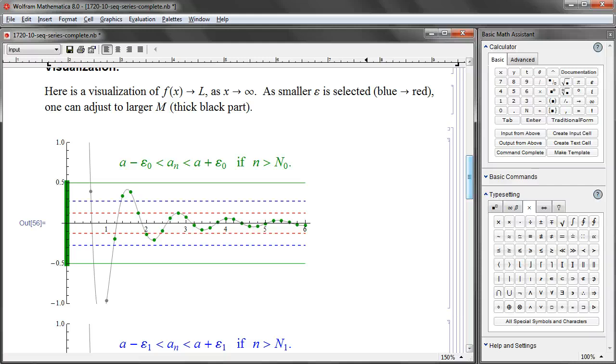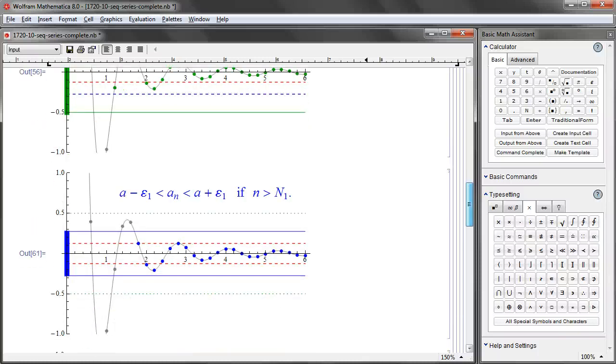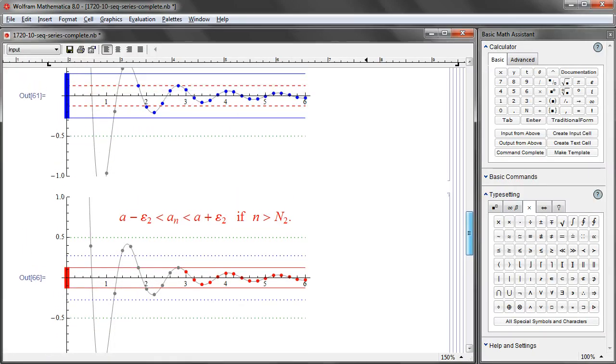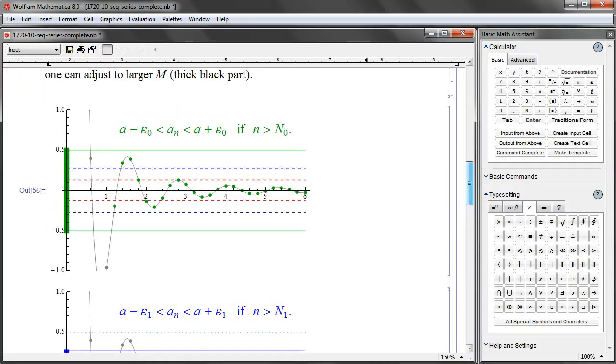Now all these dots here represent the sequence a_n, and as we move to the right, we have all these a_n values which are y-coordinate values, and then we have actually 3 identical graphs of sequences with different color coding.